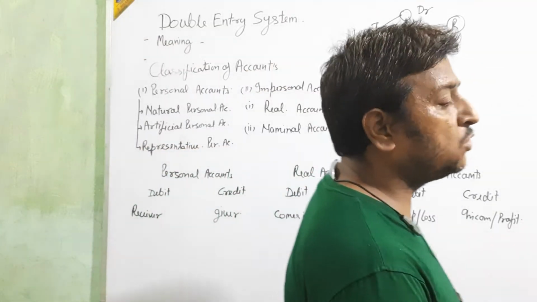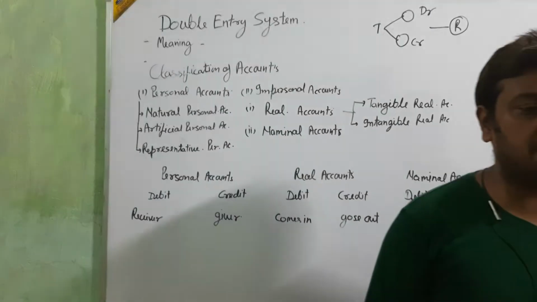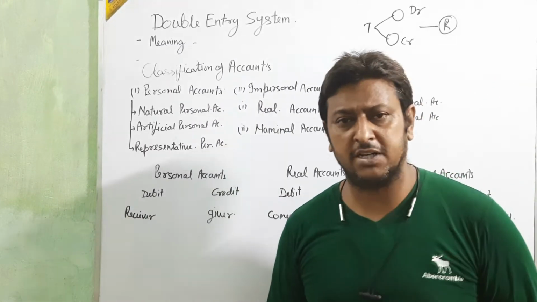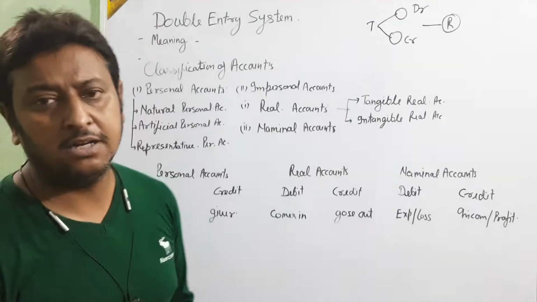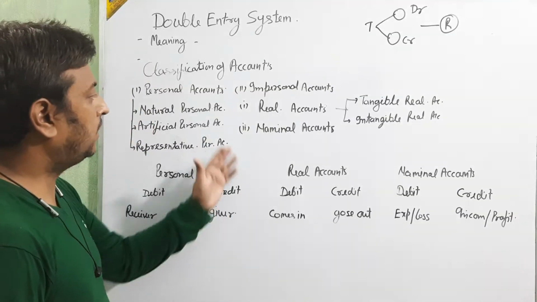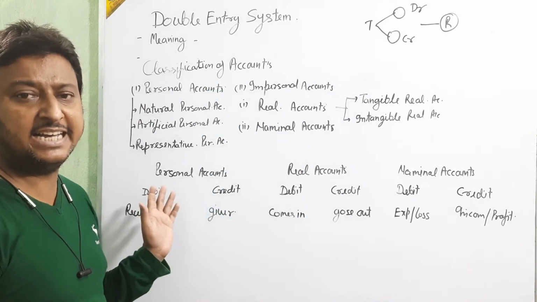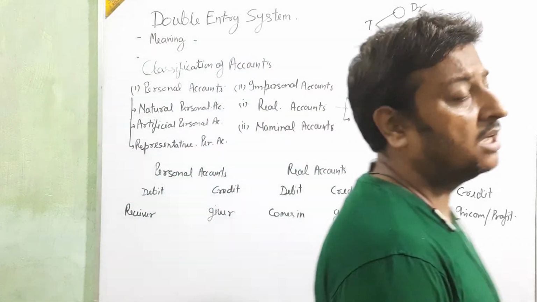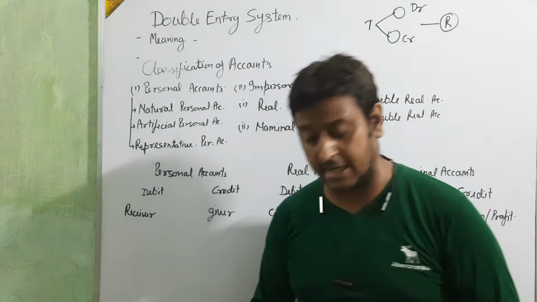Impersonal is divided in two parts. First is real and second is nominal. First we are going for the real account.